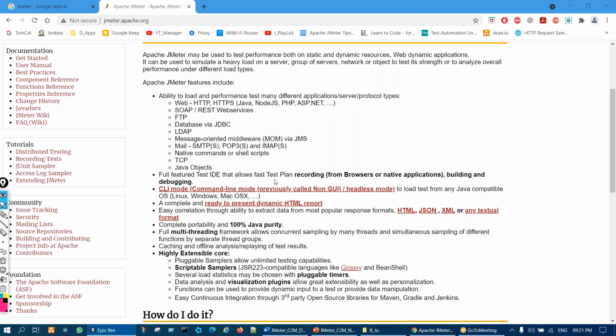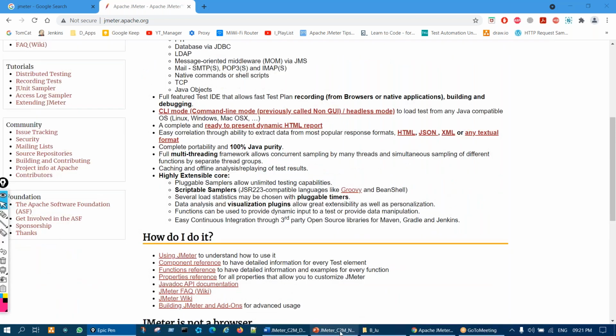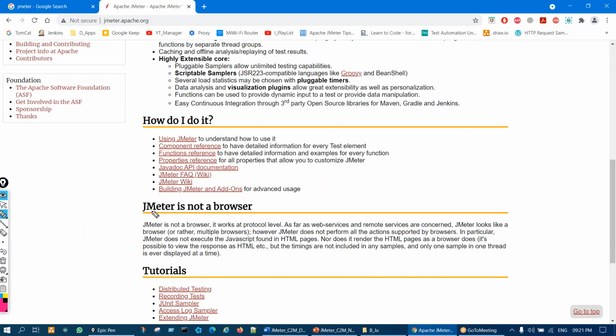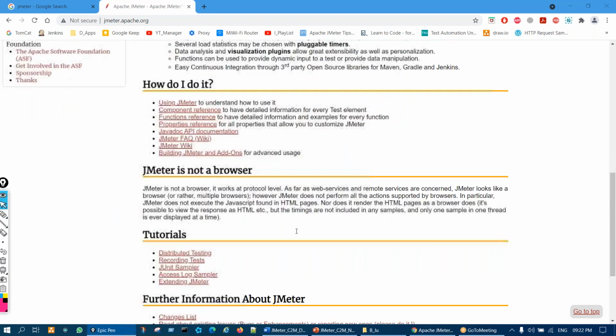Now, one more thing. Going forward, whenever we use JMeter, you will see that JMeter behaves as a browser. But remember, JMeter is not a browser. Very important. Sometimes people can ask a tricky question on that. So why is it not a browser?